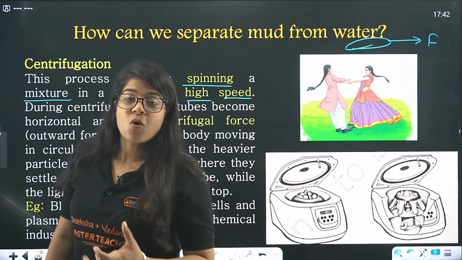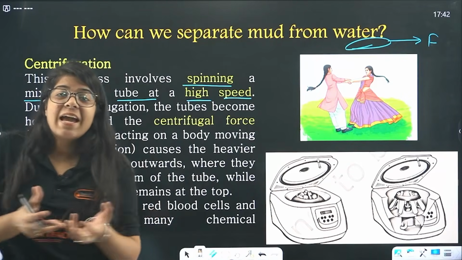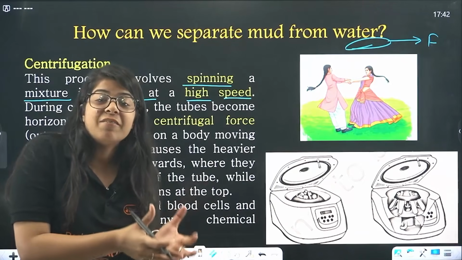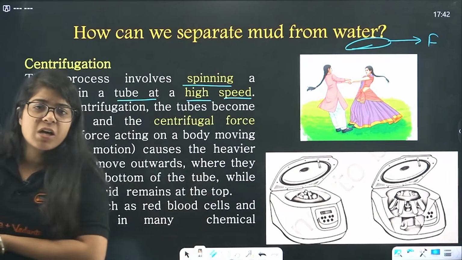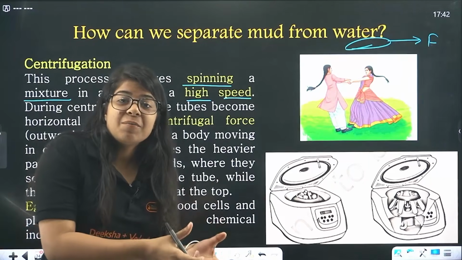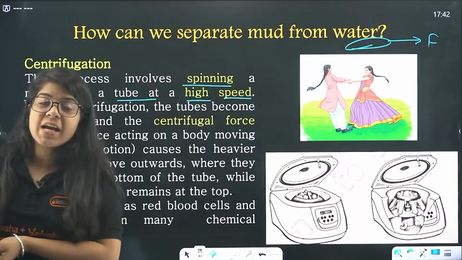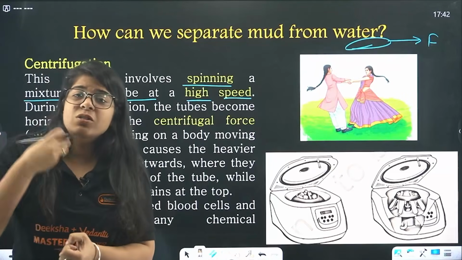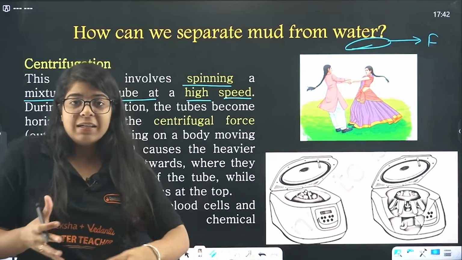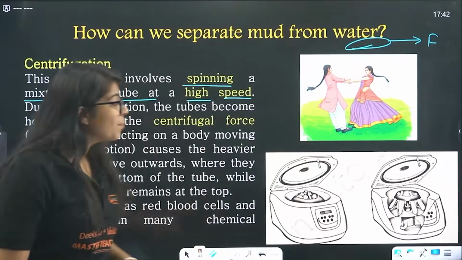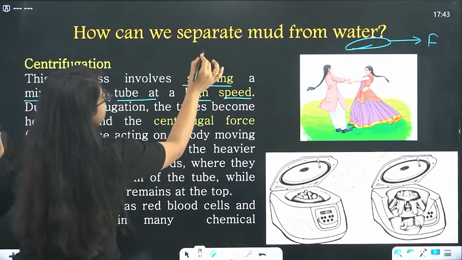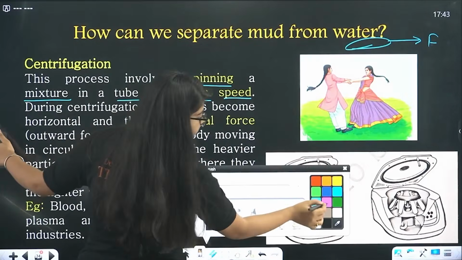That force will pull the heavier components of the mixture towards the outside, and the lighter ones will remain in the test tube, and hence you will see you have separated the mixture. So what happens? There is this mixture.